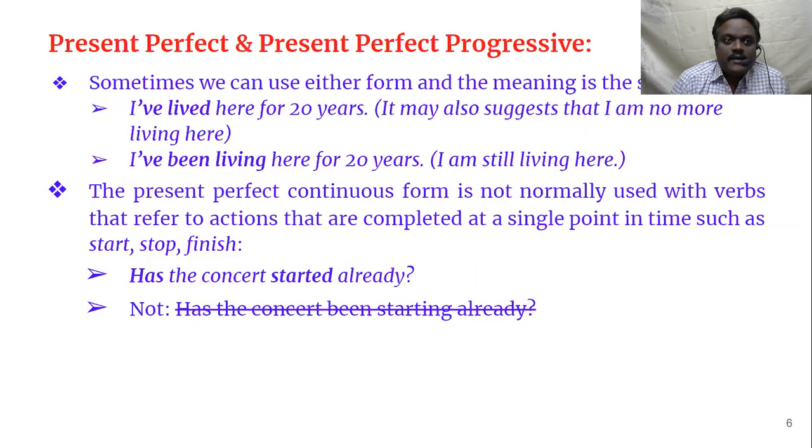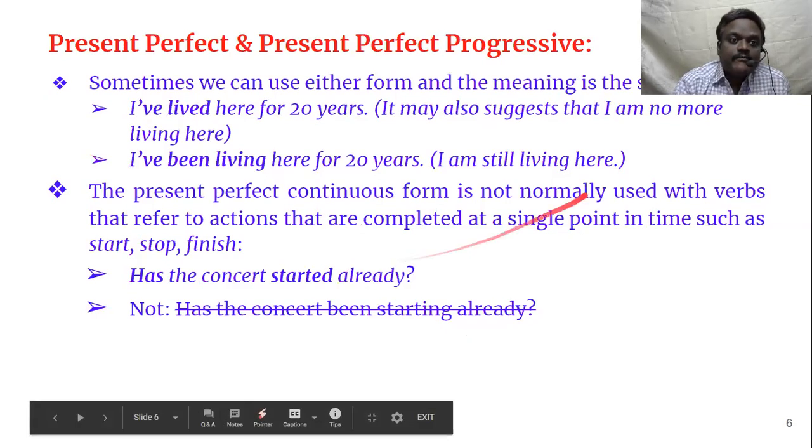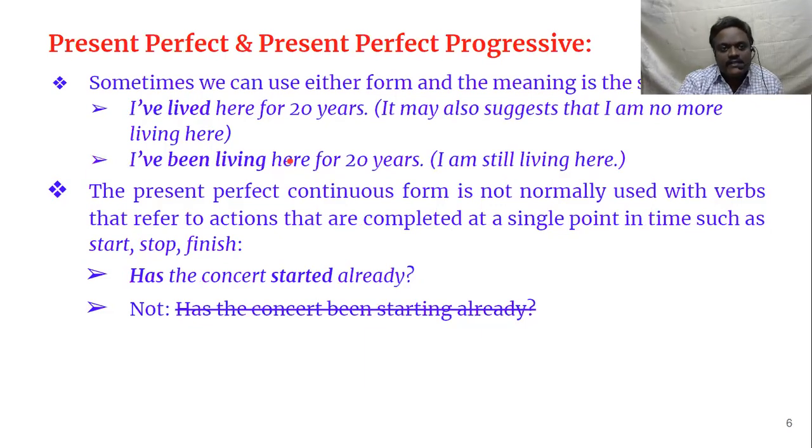Now let's go to some more rules. Sometimes we can use either form and the meaning is the same. Sometimes we can use either present perfect or present perfect continuous tense. Meaning becomes the same. You can use either, both are correct, but only occasionally.